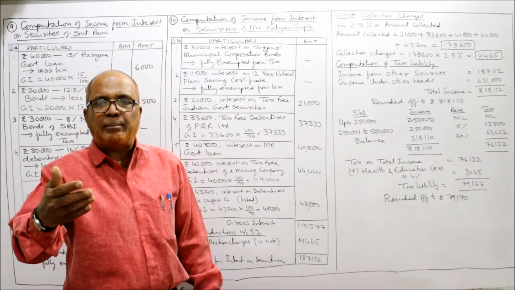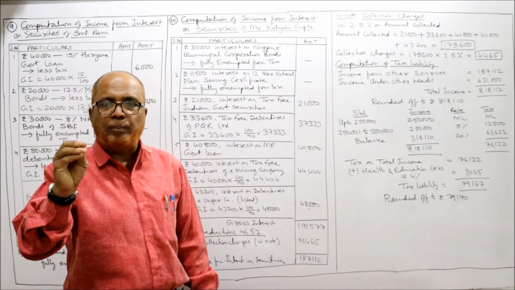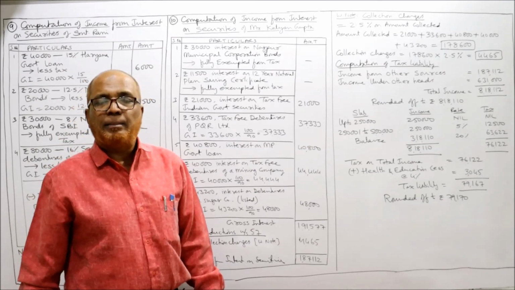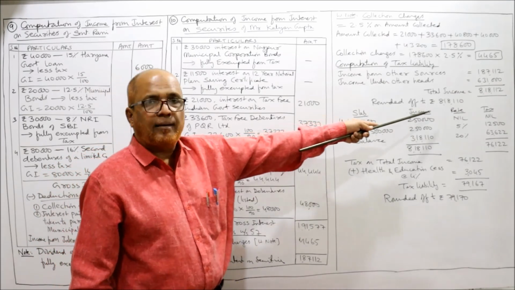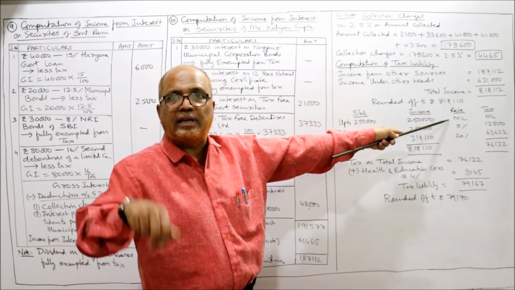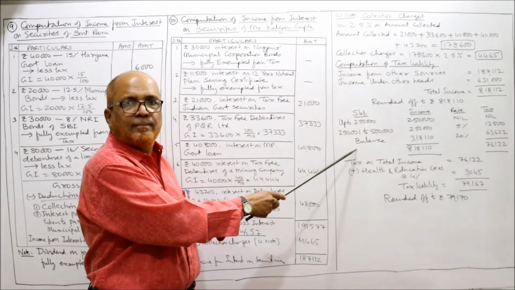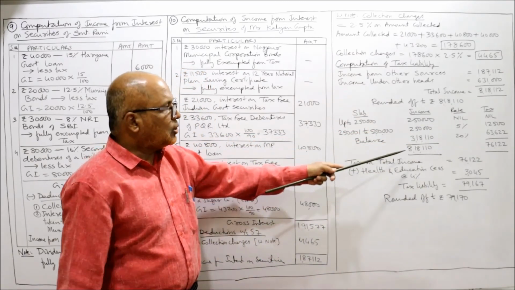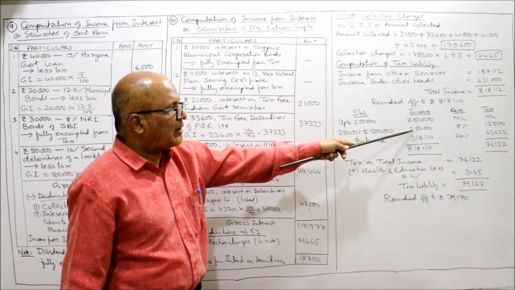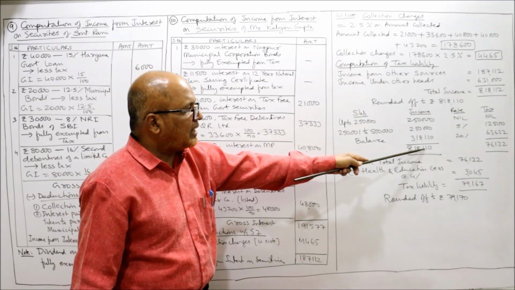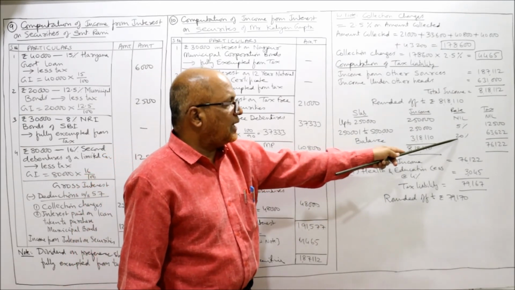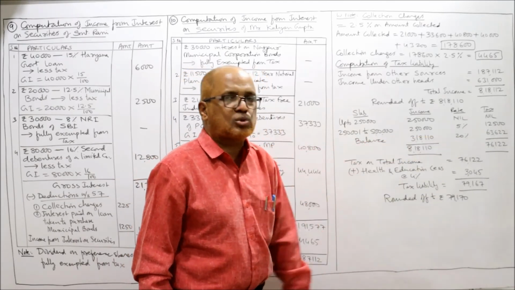Now next slab is 5 lakh 1 rupee to 10 lakh. But our income is not going up to 10 lakh. Our income is only 8 lakh 18,000. That's why we'll take the balance. So total 8 lakh 18,110 minus 5 lakh, that is 3 lakh 18,110. On this 3,18,110, 20% comes to 63,622.